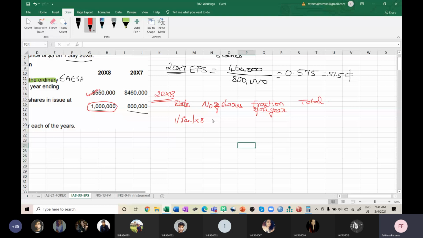Okay, that is brought forward. How many number of shares? The number of shares is 800,000. And fraction of the year, that I will use. So I'll just fill this column first. Then on 1st July 2008, 200,000 shares.